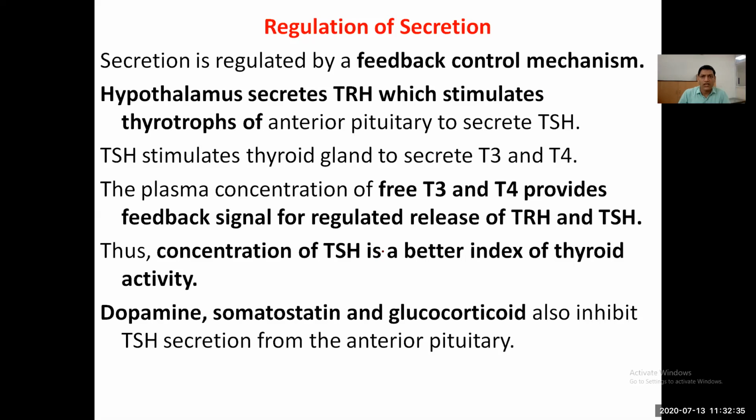Regulation of thyroid hormones is mainly by the feedback control mechanisms. Hypothalamus secretes the thyroid releasing hormone, which stimulates the anterior pituitary, which secretes the thyroid stimulating hormone. Thyroid stimulating hormone stimulates the thyroid gland to secrete T3 and T4. The plasma concentration of T3 and T4 provides feedback signal for regulatory release of thyroid releasing hormone and thyroid stimulating hormone. So it is mainly controlled by feedback mechanisms.